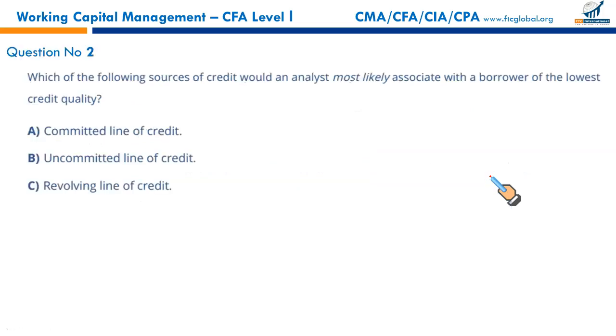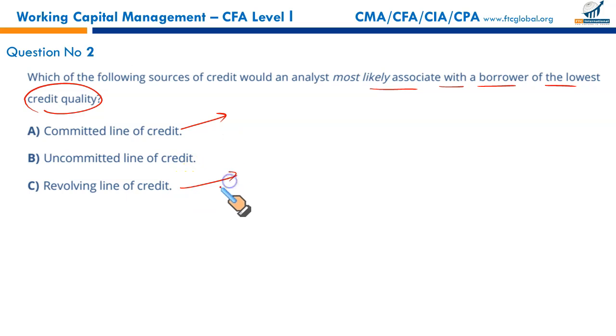Next, which of the following sources of credit would an analyst most likely associate with the borrower of the lowest credit quality? Which of these sources of finance would you as an analyst consider to be of lowest quality? First, committed line of credit. Committed line of credit is given to those borrowers who are creditworthy.